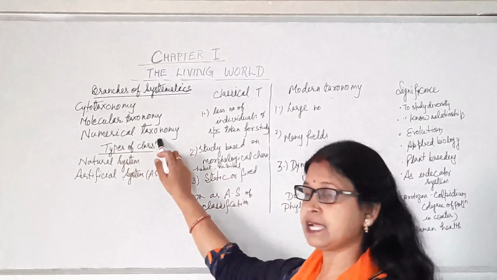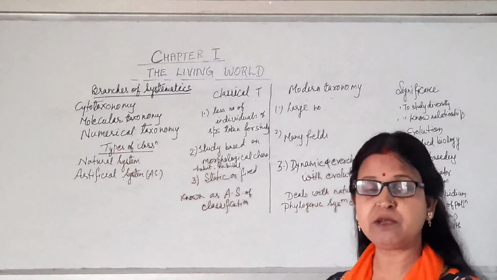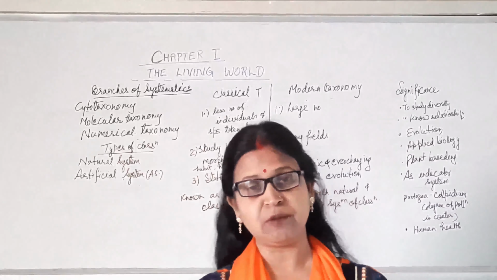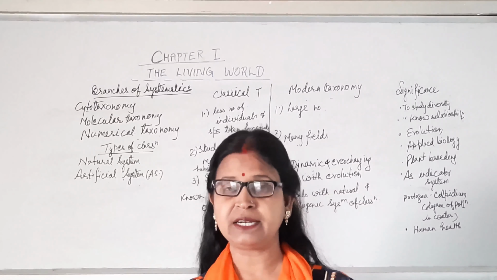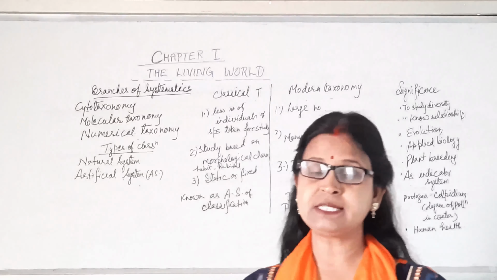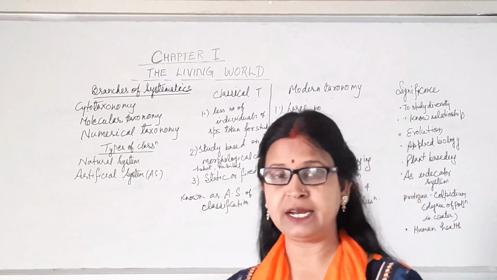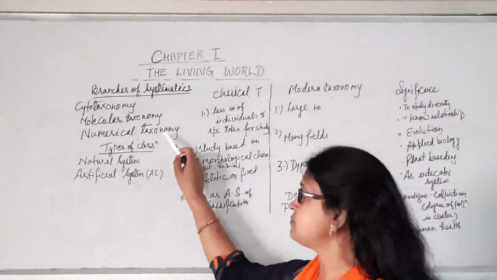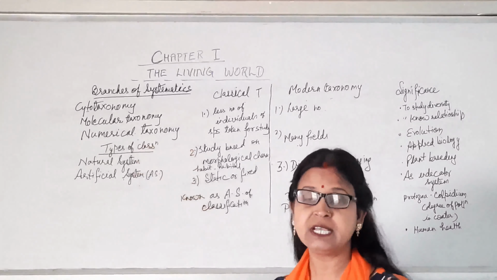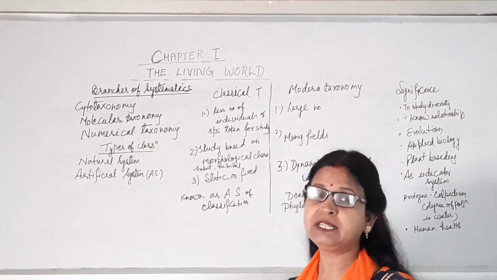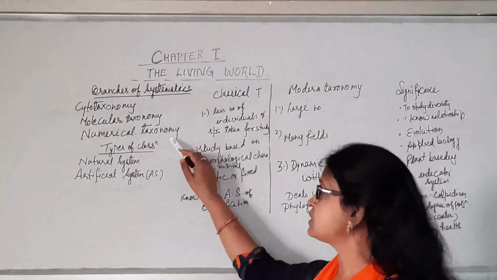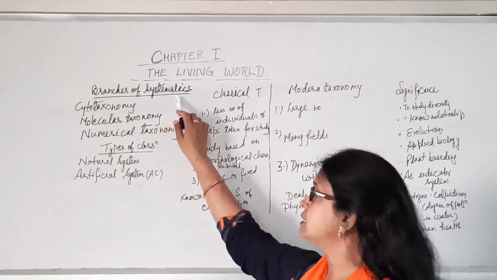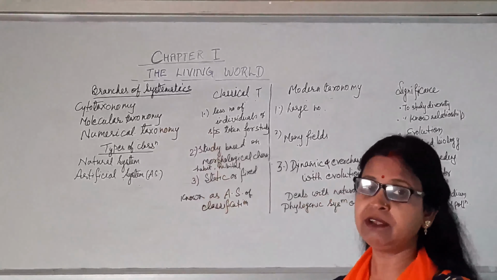Now numerical taxonomy. Because we are studying a big number of data, we are collecting a big number of organisms, plants, and their characters, to analyze by statistical analysis or different analysis, that is numerical methods. Because we are using these numerical methods for the study of taxonomy, that's why it is known as numerical taxonomy. So from systematics, so many branches have evolved.